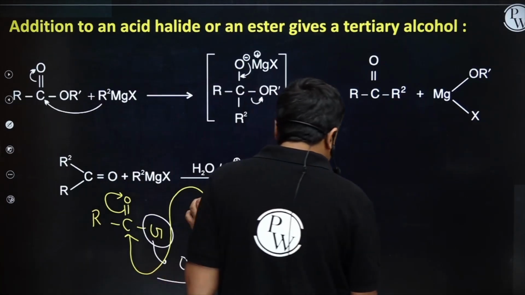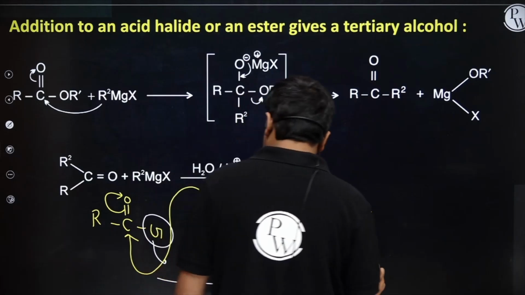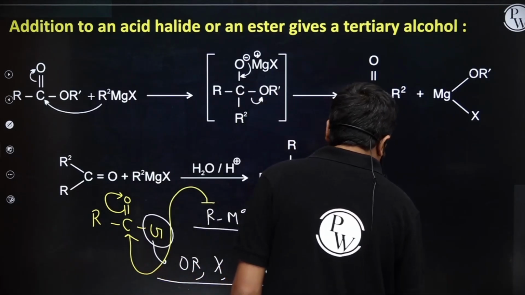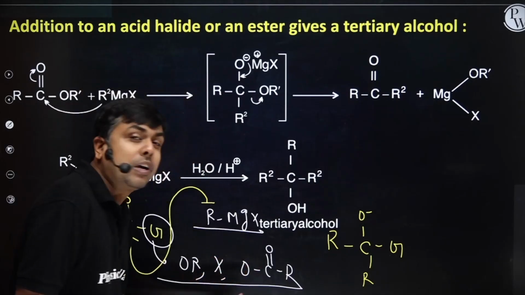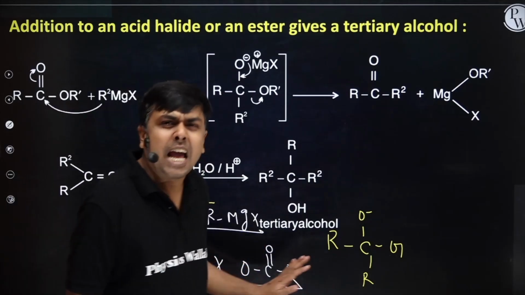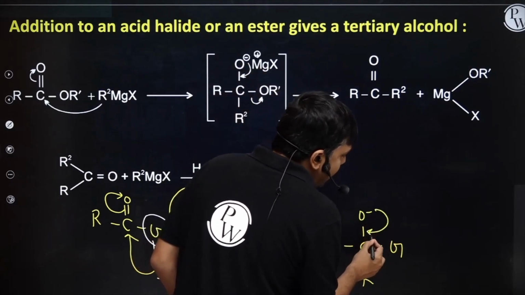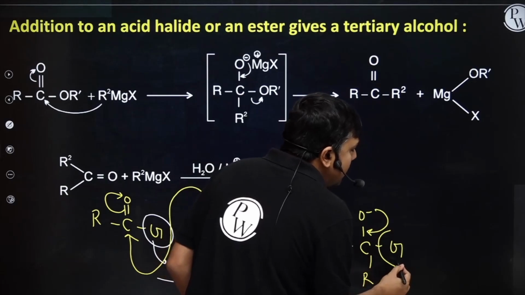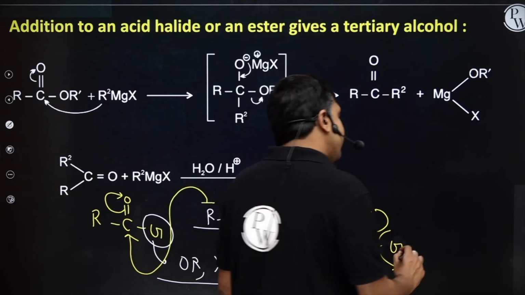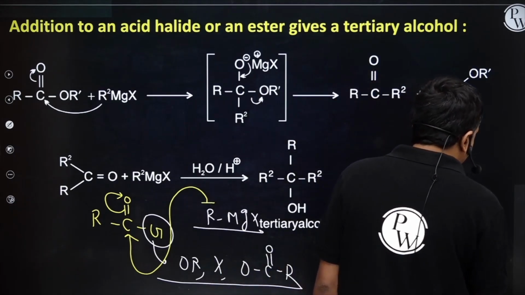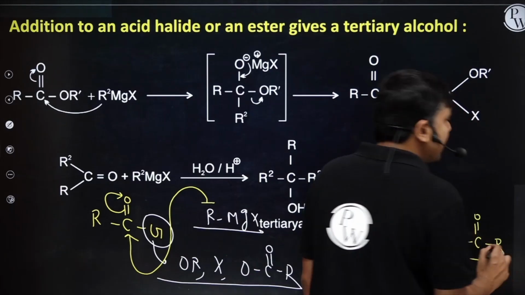Now I am having the formation of RC O negative, R and G. Now students, what will happen? This G is a good leaving group, or we can say a moderate type of leaving group. This O negative will do an internal attack and G will have to depart. As soon as it has departed, I will get RC double bond O R, meaning ketone.